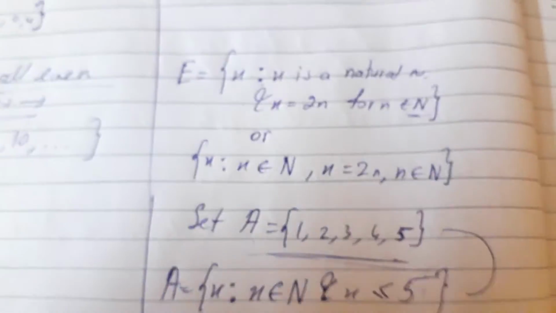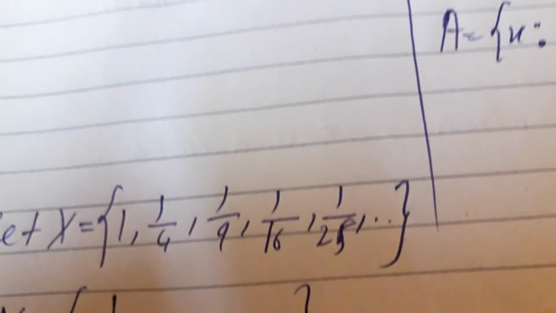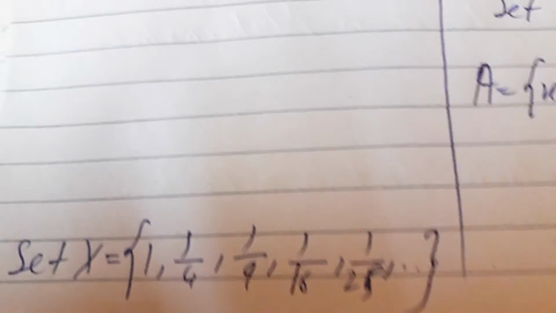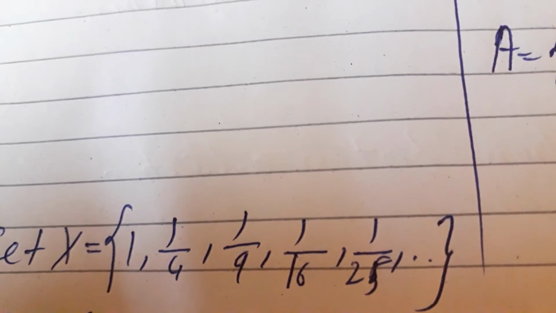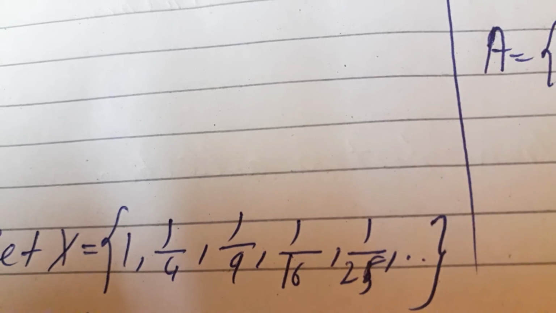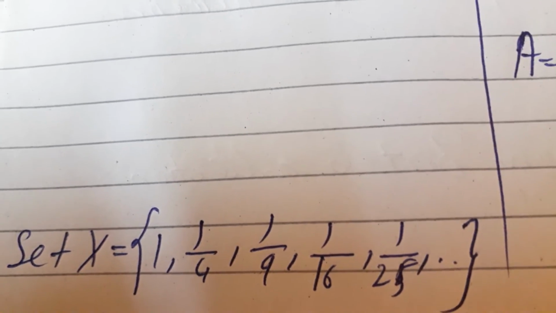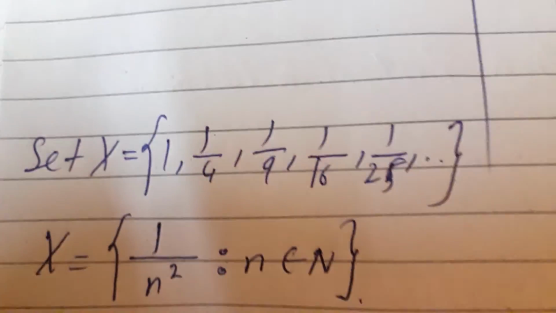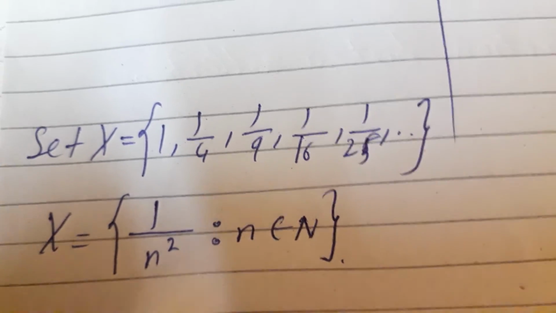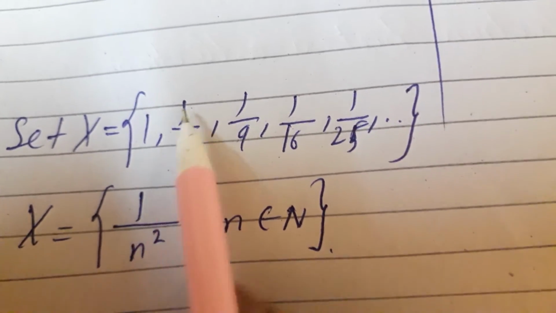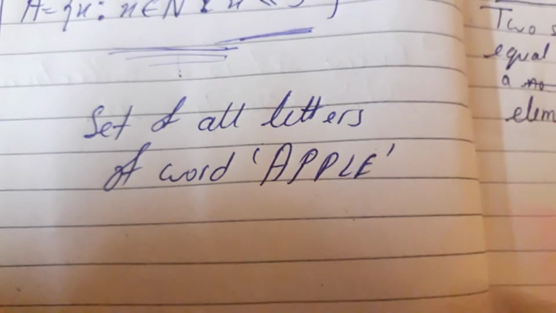See some more examples. Set X is given to you as 1, 1 by 4, 1 by 9, 1 by 16, 1 by 25. The elements are given directly in figures, so it is roster form. If you have to write it in set builder form, you write x such that x equals 1 by n square, where n belongs to N. The square numbers are 1 by 1 square, 1 by 2 square, and so on.